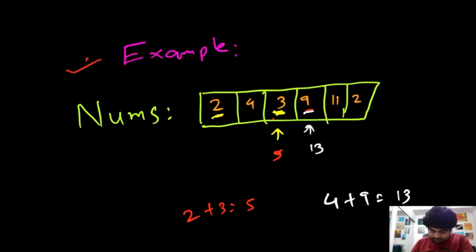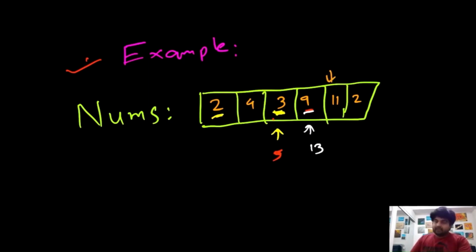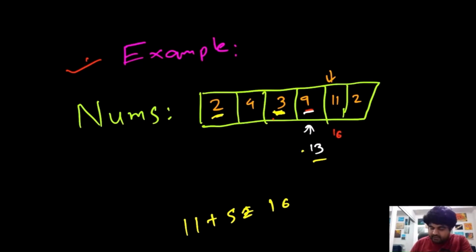And now at this next value, value number 11, again we have two choices. Do we want to keep 11 or not? So again we do the same thing. We compare 11 with whatever value we have over here. First of all, we do sum of 11 plus this 5. So we do 11 plus 5. Okay, this one is 16, which is greater than 13, which means it is in our interest to keep the value 11. So again we are going to have 16 over here. We can forget about this one because we already calculated its value.